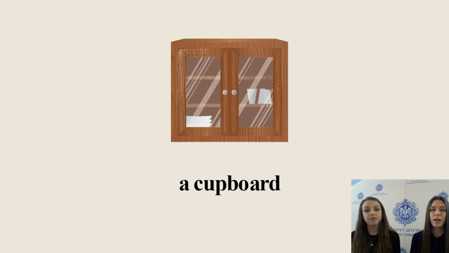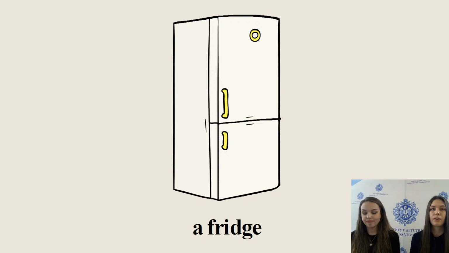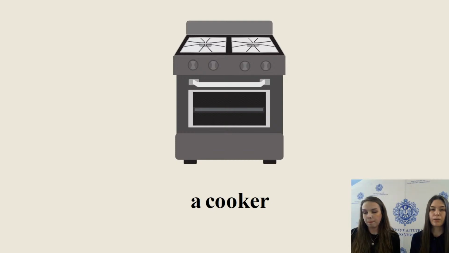Look, it's a cupboard. Let's repeat together. A cupboard. Look, this is a glass. Let's repeat together. A glass. Look, this is a fridge. Let's repeat all together. A fridge. Look, this is a cooker. Let's repeat all together. A cooker.